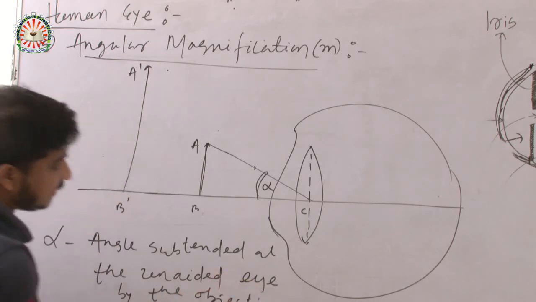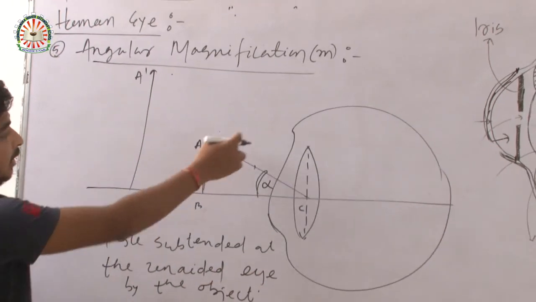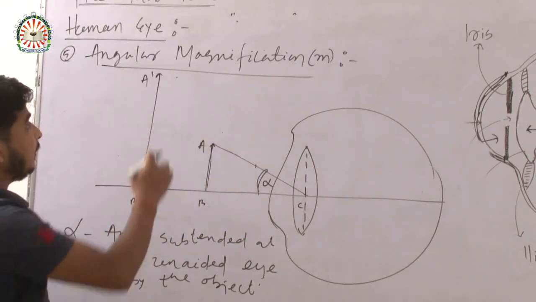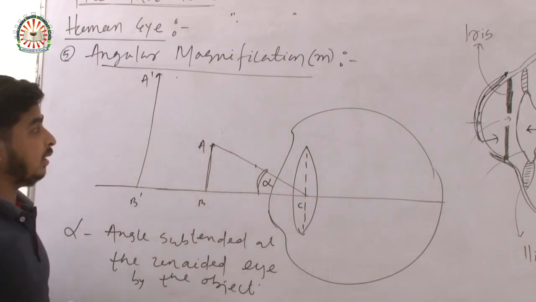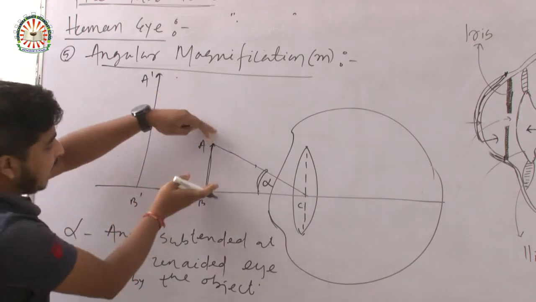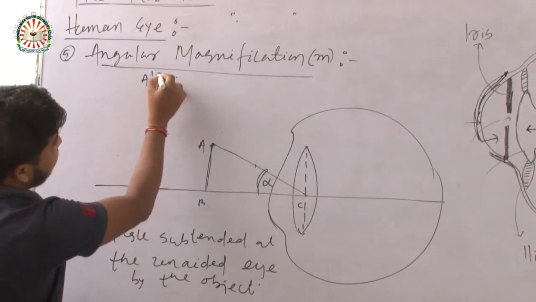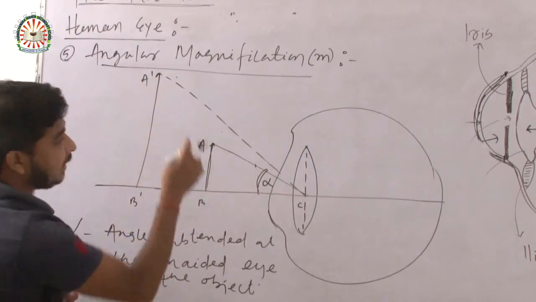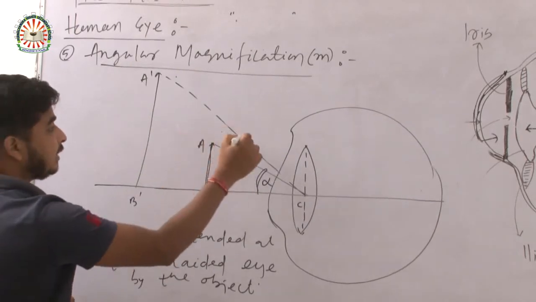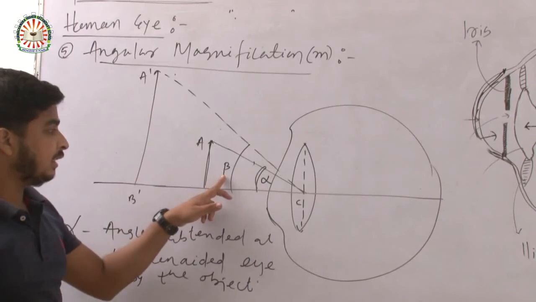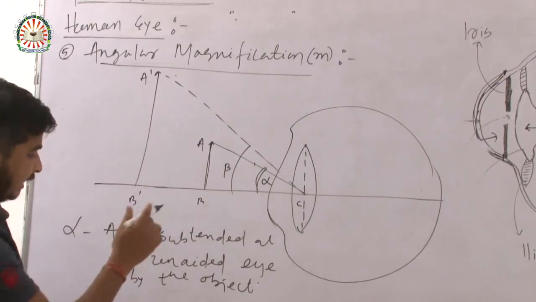Now after seeing this object through a microscope, the object is magnified and an image is formed. Now this is the angle subtended by the image. So this angle is beta.